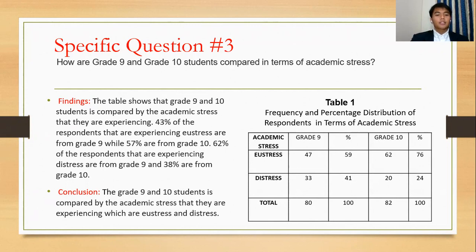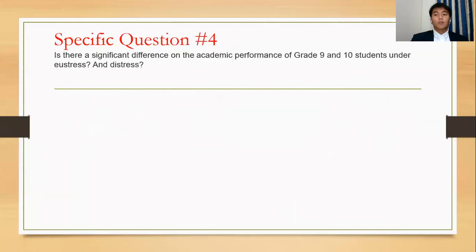The findings are: the table shows that grade 9 and grade 10 students are compared by the academic stress that they are experiencing. 43% of the respondents experiencing eustress are from grade 9, while 57% are from grade 10. 62% of the respondents experiencing distress are from grade 9, and 38% are from grade 10. For the conclusion part, grade 9 and grade 10 students are compared by the academic stress that they are experiencing, which are eustress and distress. For specific question number 4, is there a significant difference in the academic performance of grade 9 and grade 10 students under eustress and distress?